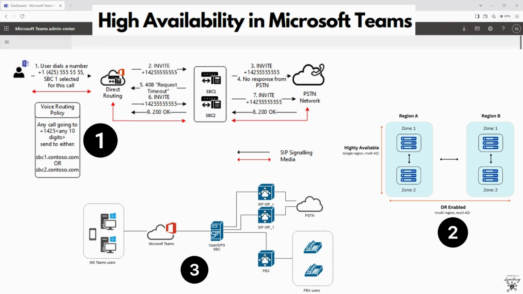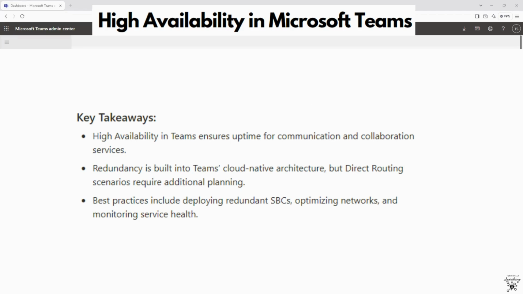So just to bring it all together, high availability in Teams ensures uptime for communication and collaboration services. Redundancy is built into Teams' cloud-native architecture, but direct routing scenarios require additional planning. Best practices include deploying redundant SBCs, optimizing networks, and monitoring service health.